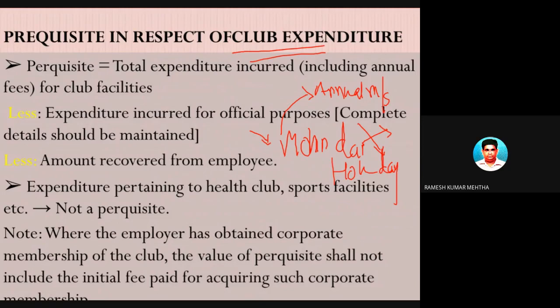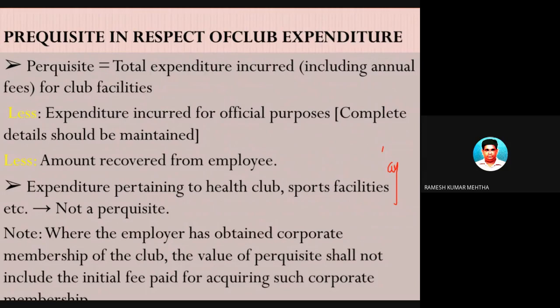So certainly there is an advantage to the employee, which is obvious. So we have to find out the value of the perquisite, and we have to add it back to the salary. So let's find out. Perquisite is equal to total expenditure incurred, including annual value for the club facility.